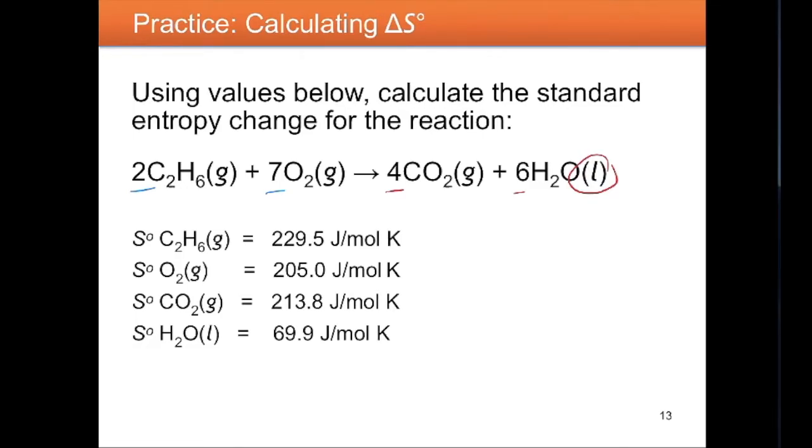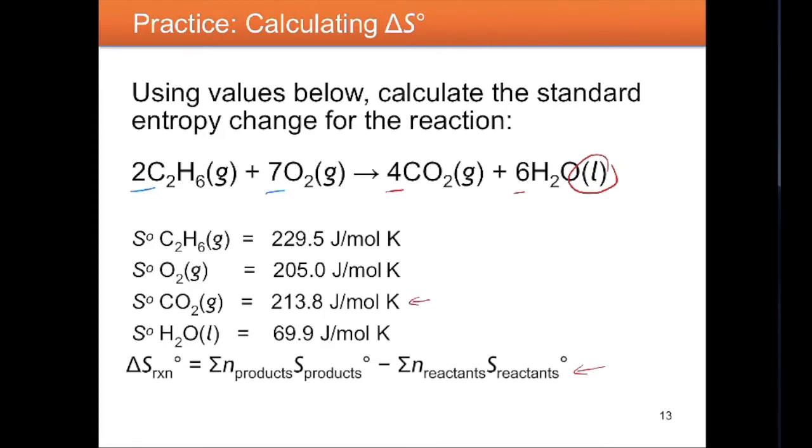So now let's try to see if our prediction is correct by calculating the entropy value using the information below. So the first thing we need to realize is that we will be using this equation here to calculate the standard molar entropy of this particular reaction. So then all we have to do is to look at our values for the products, which is the CO2 and the H2O, and their respective stoichiometry, which is 4 and 6 in this case. And for the reactants, we have C2H6, 2 of those, and 7 oxygens.